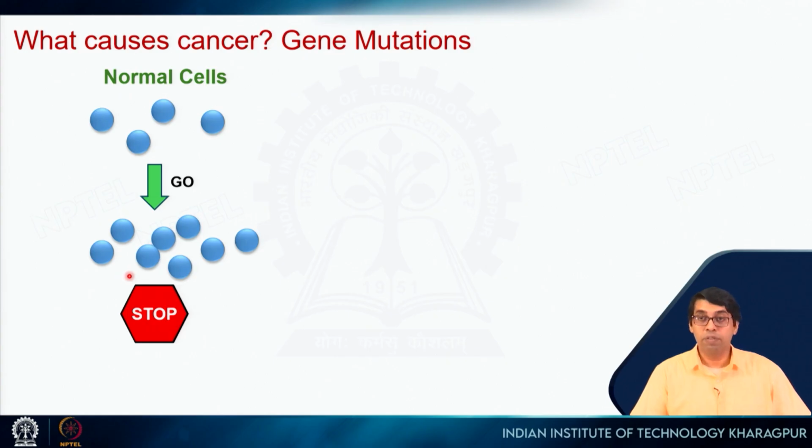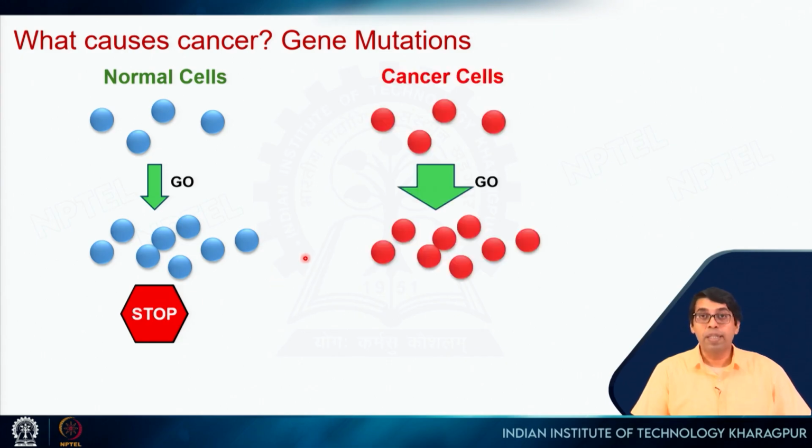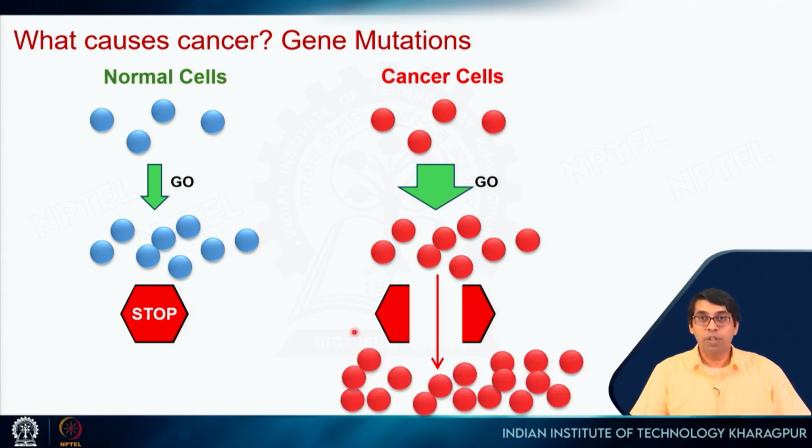When the required number of cells are produced, then there are stop signals and the cell division will stop, right. However, in case of cancer, this go signal is hyperactive, right. So, they will keep on dividing, and this stop signal is also damaged, which means that they are not going to stop. So, they will keep on proliferating, they will keep on dividing.